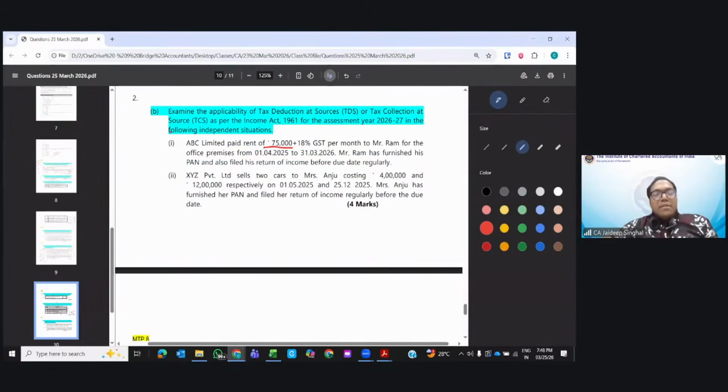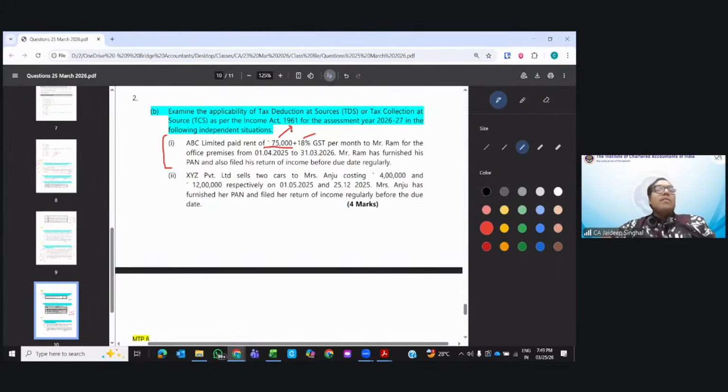Okay, coming back to here, rent on the office premises is there. Which section will apply here? 194I, more than 50,000. Do we include the GST portion in the TDS? The answer is no. We take the base value 75,000.